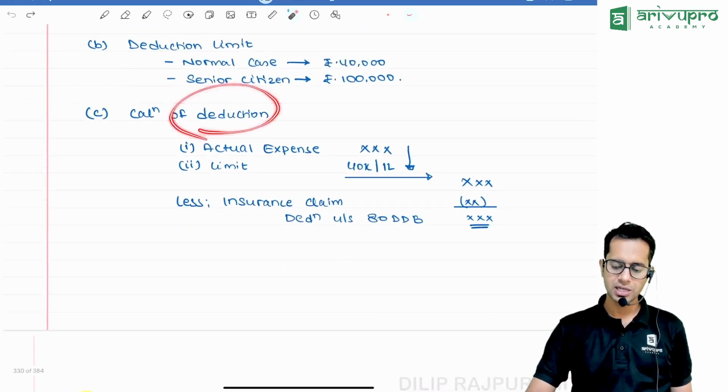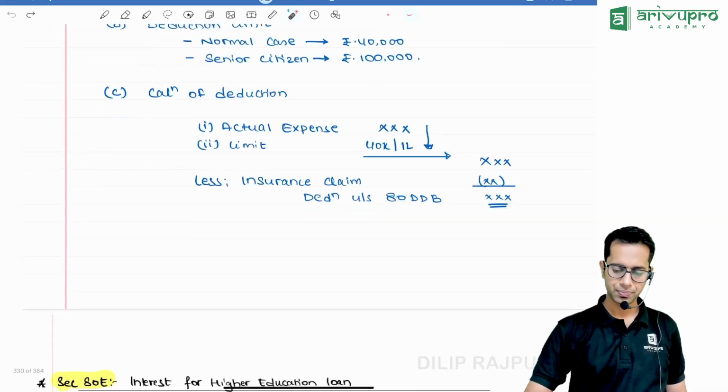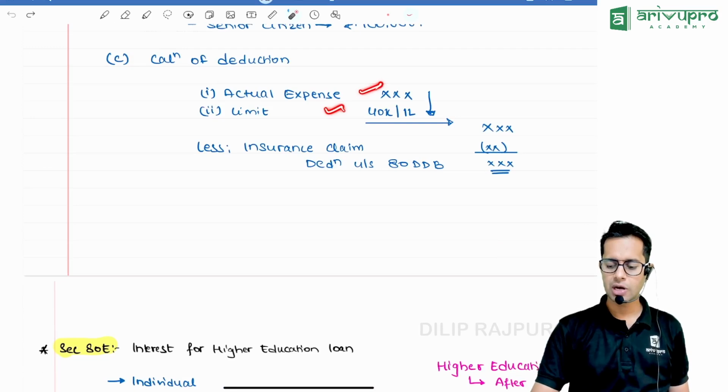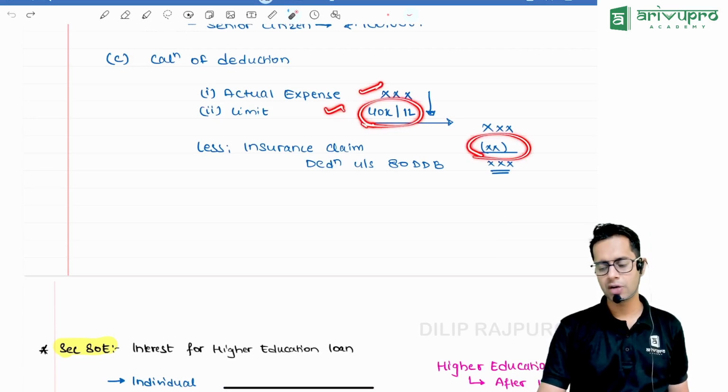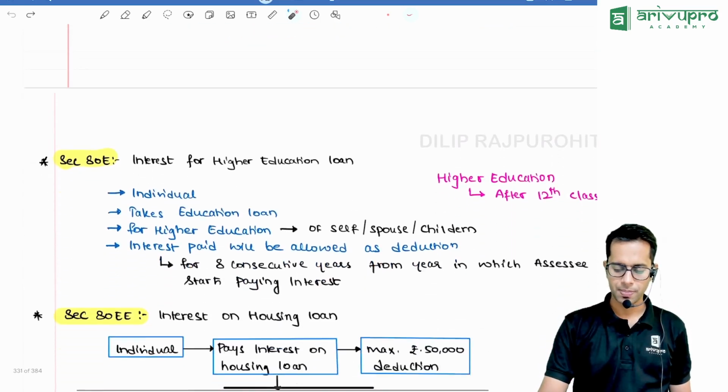Now, how much is the deduction allowed? Please note, all this section is useless. Okay, 80U is important. Actual expenses or limit of 1 lakh or 40,000, less whatever reimbursement is done by insurance company, will be the amount of deduction allowed.